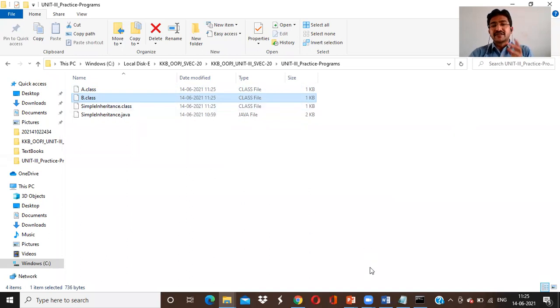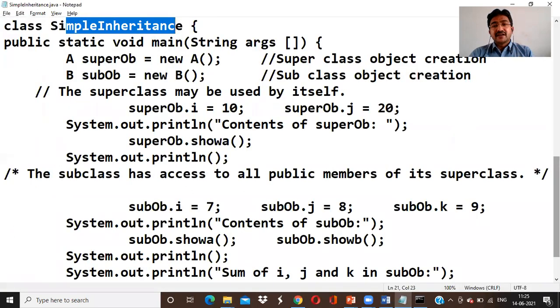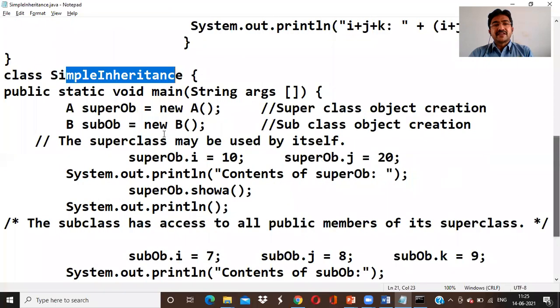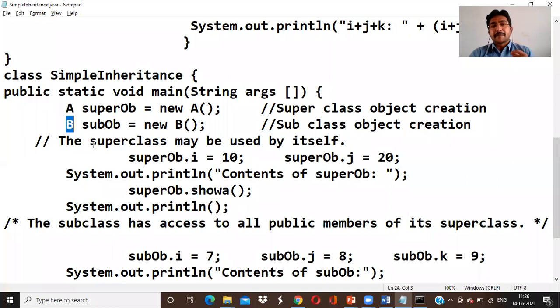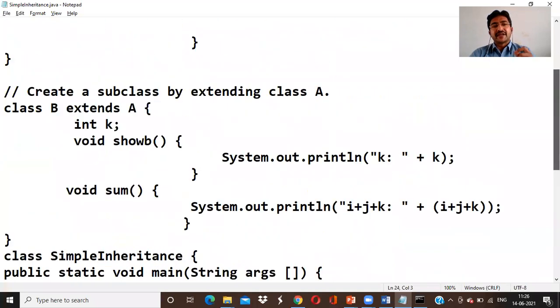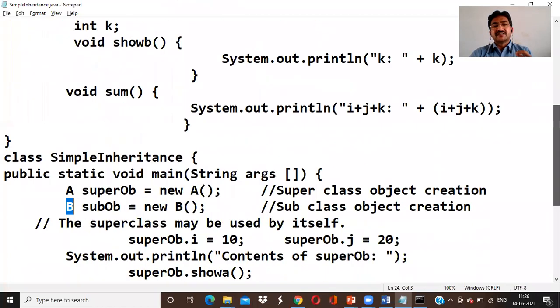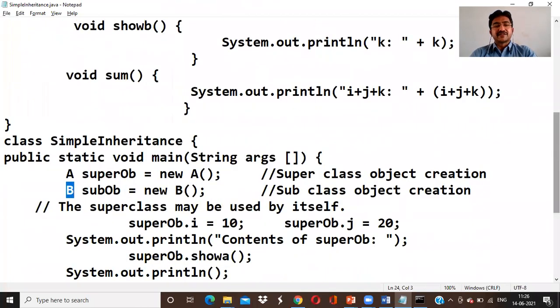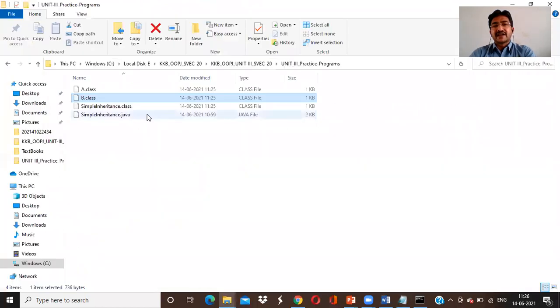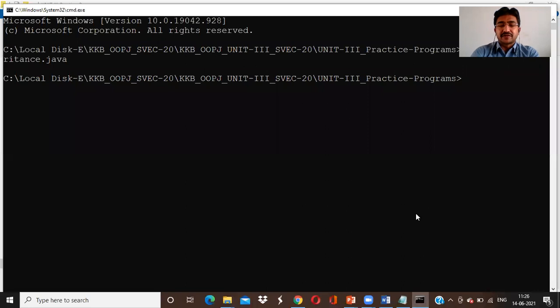Remember that point, because in the program, don't think that the output will be compared with the same name. We are saving SimpleInheritance. When you save it with SimpleInheritance, the program is associated with the classes, class A as well as class B. So classes will be created for class A and class B as well as for SimpleInheritance. Totally 3 classes have been created here. Remember that point. Okay, I'll just run the program and see the output.